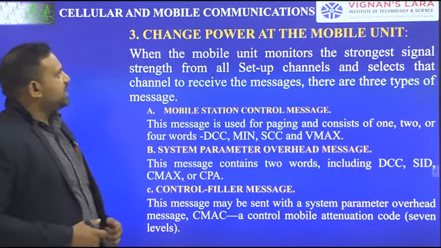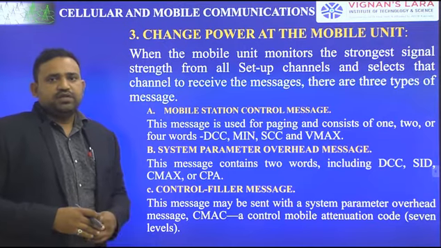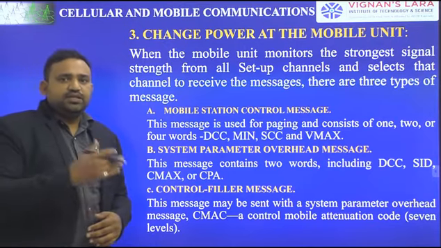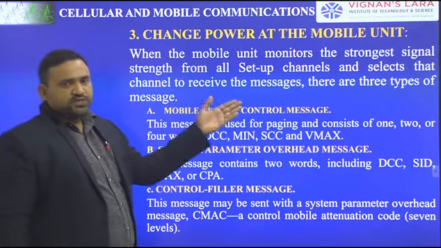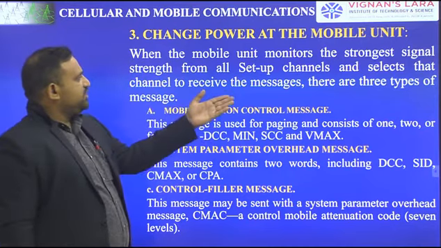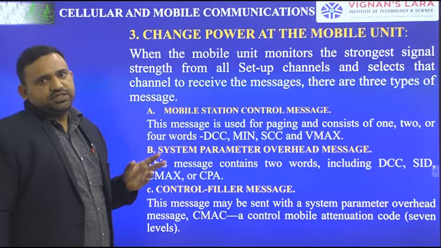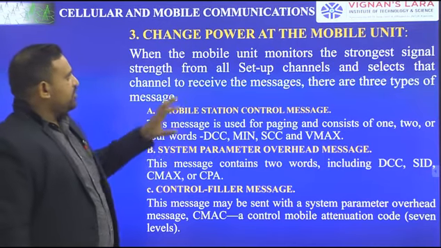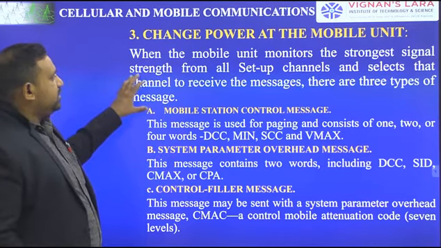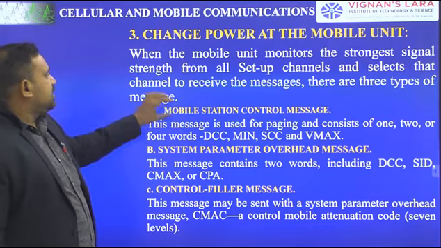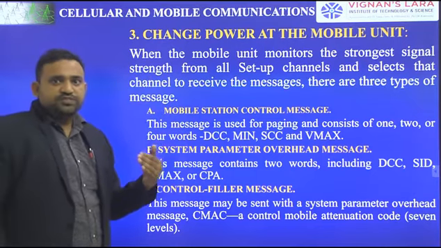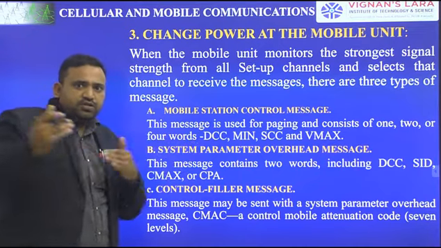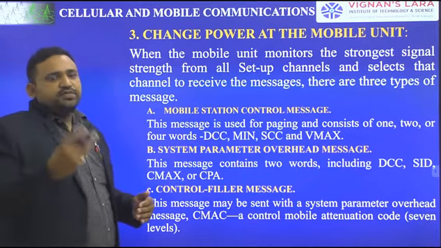Next, third, change power at the mobile unit. At the mobile, not the cell site. The mobile unit monitors the strongest signal strength from all the setup channels and selects the channel to receive the messages. There are three types of messages. When the mobile unit is connected to the respective setup channel and selects the channel to receive the message, meaning from cell site to mobile, it can receive three types of messages.